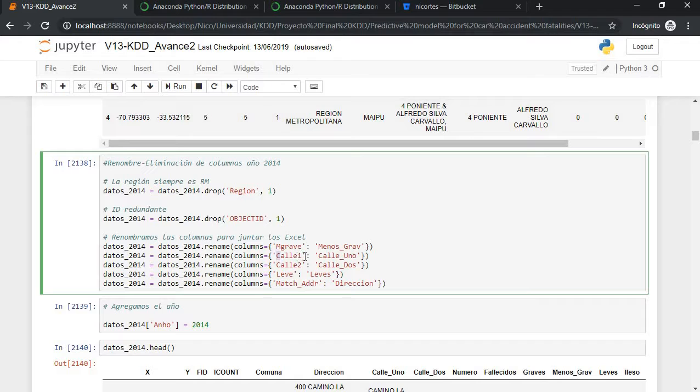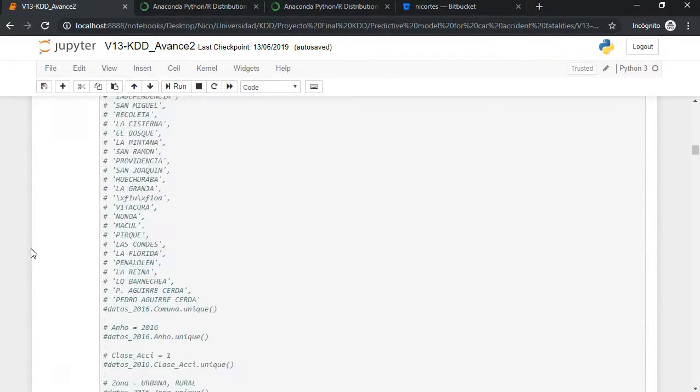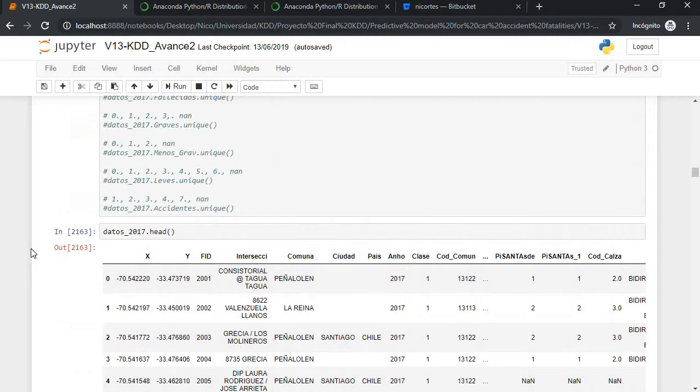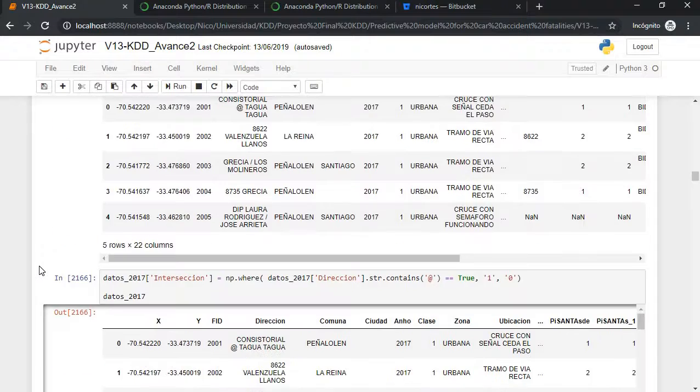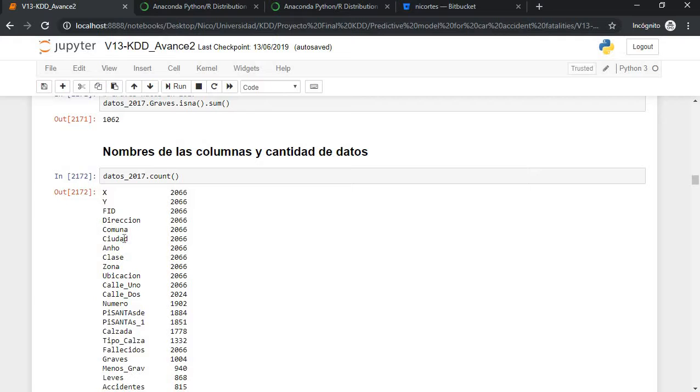This is the name of the street, the first street and the second street, because the accident could happen in an intersection. So we changed that just to words, not numbers, because we want every column to be in the same format. Every column has to be the same name, so we can merge them. There's a lot of cleaning here for the various years, changing the name of some columns and merging them together so we can work with every year and not just 1 year.